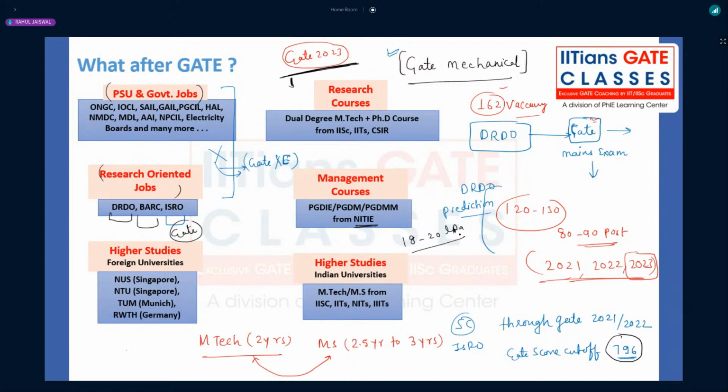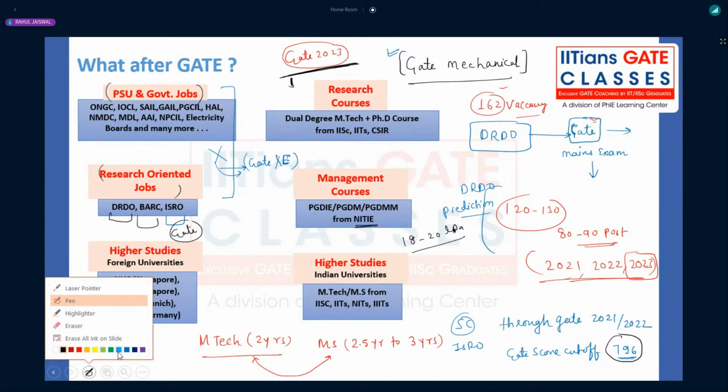Yes, I told you, MTech and MS, the duration difference will be there. IIT Bombay, we will go through that slide also. When I come to the IIT Bombay slide, we will see what the eligibility criteria are and what the duration will be.